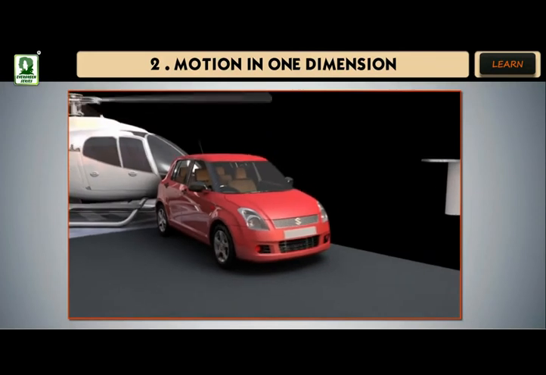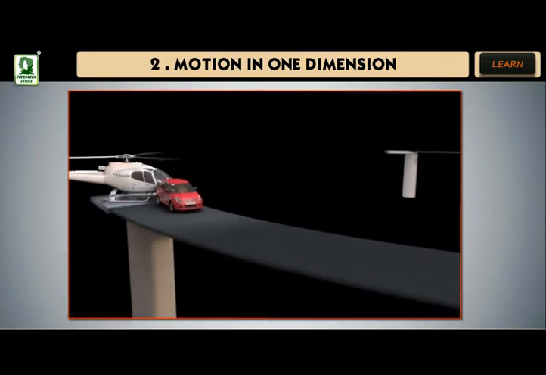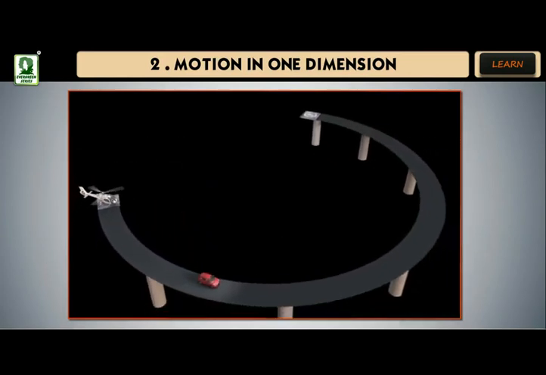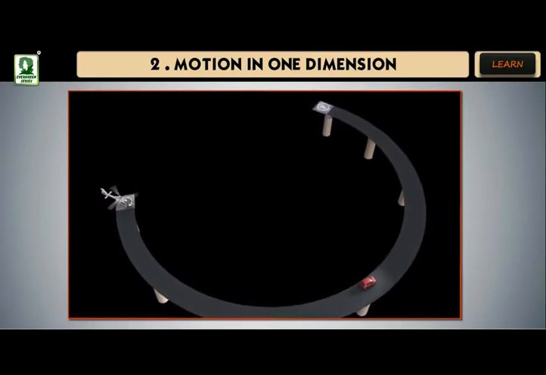Distance is defined as the actual path followed by a body between the points between which it moves. Suppose a body travels from point A to point B, then the actual path travelled by the body is its distance travelled. Distance is a scalar quantity. The direction of motion is not important in this case. Distance travelled by a body never decreases with time.